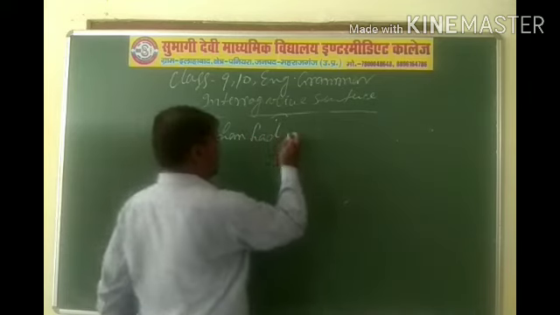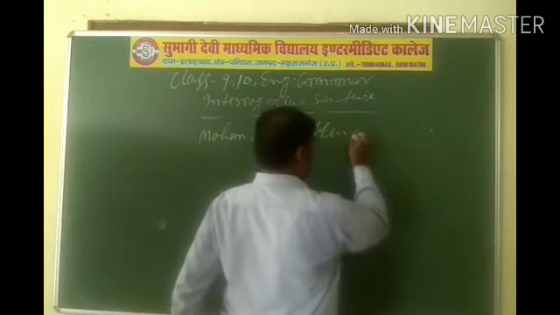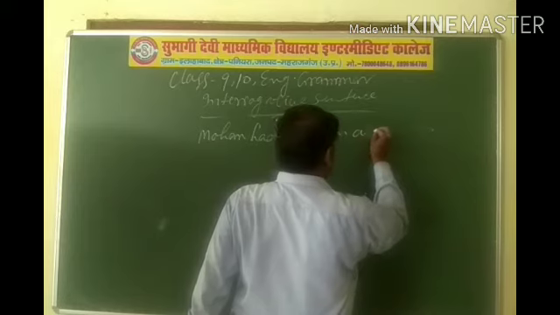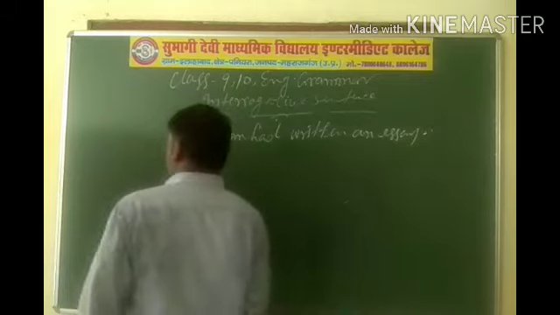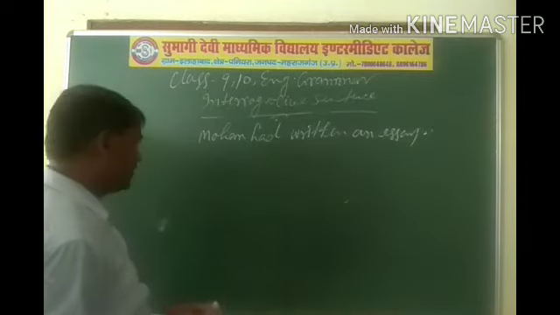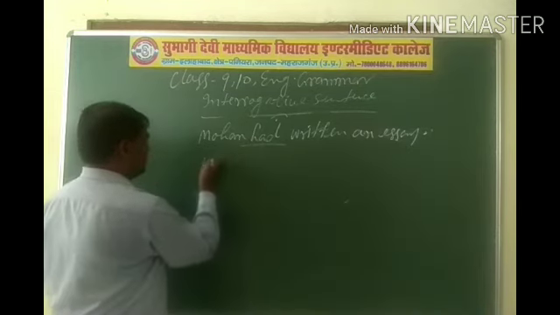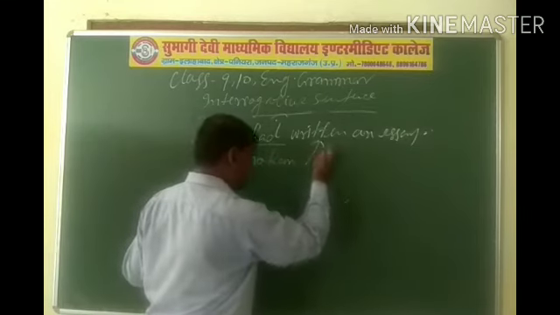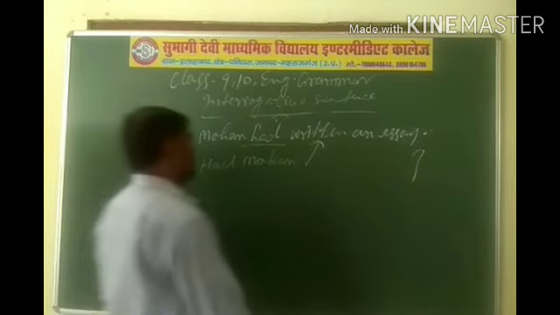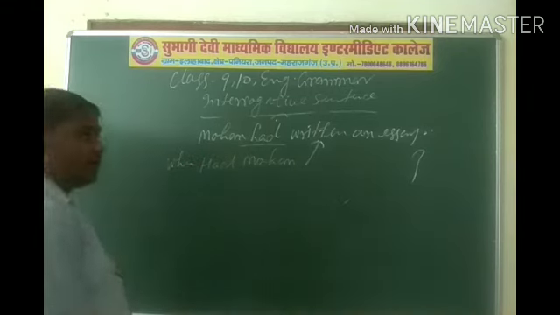And after then past perfect, Mohan had written an essay. And if you want to change this affirmative sentence into interrogative sentence as well as yes or no, then you have to put auxiliary verb first. Had Mohan written an essay? And if WH type, when, why, how. You are free to add any question words.